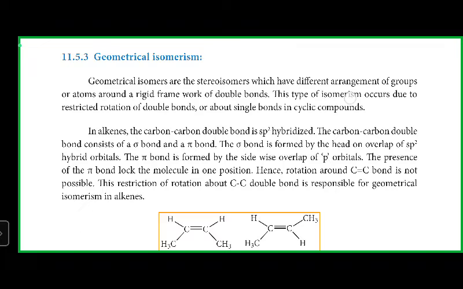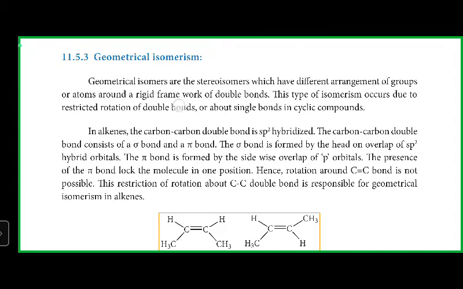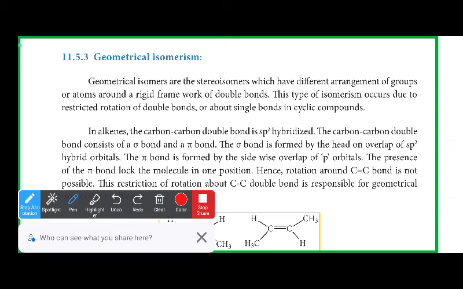Okay, this is due to the restricted rotation of double bonds. You have to underline restricted rotation of double bonds, or about a single bond in a cyclic compound. You can see this geometrical isomerism in double bonds, but also in single bonds of cyclic compounds.